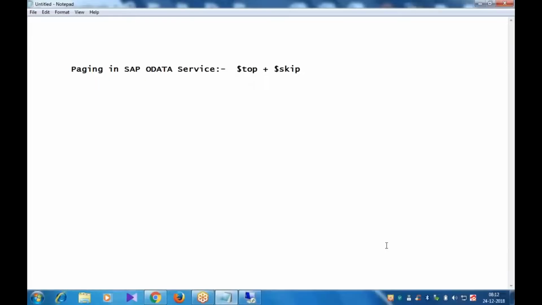Sending mail is not possible through OData. In OData, you can only retrieve the data. Whatever data you retrieve, you will show it in the front end application. In the front end application, whether you want to just show it or send it as a mail, that is our wish. But OData is only responsible for retrieving the data.